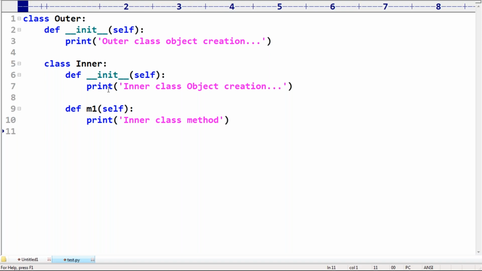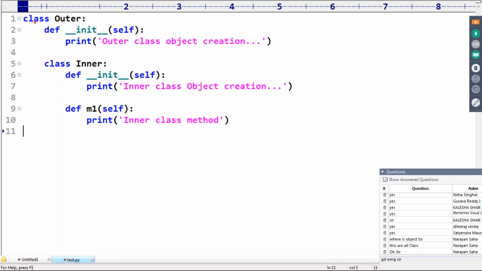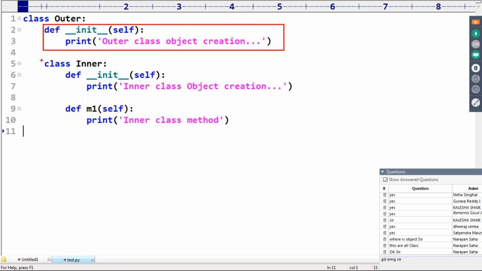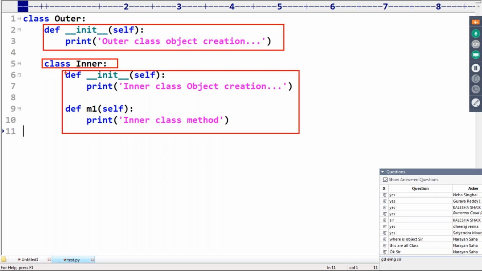Just for syntax familiarity purpose, nothing is there, sir. Can you please observe that? Class outer, inside the outer class constructor. Within the outer class I'm taking an inner class. Inside the inner class two methods are there. First one is the constructor, second one is the inner class method.